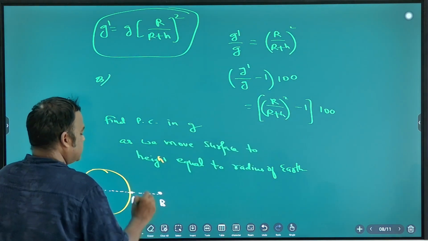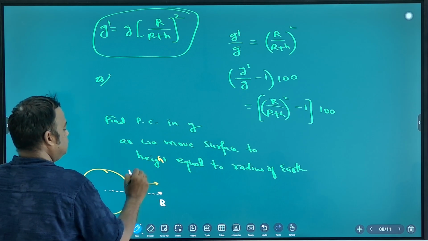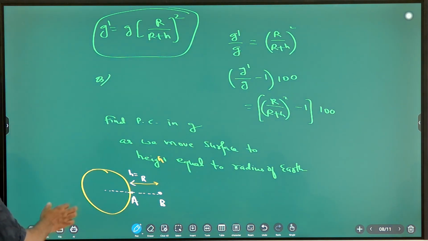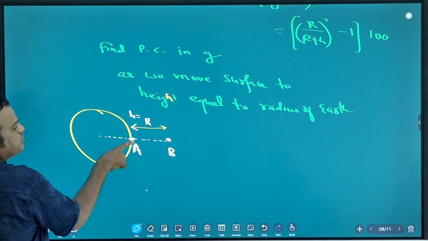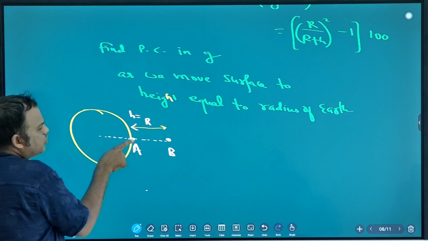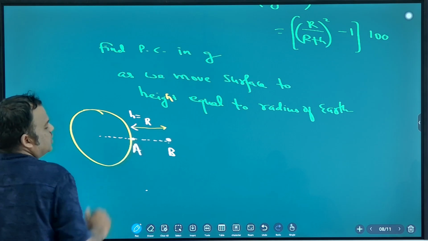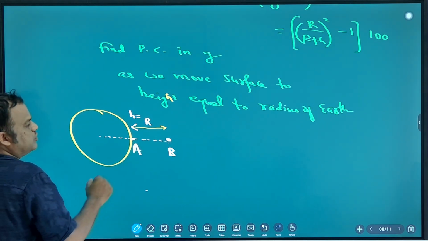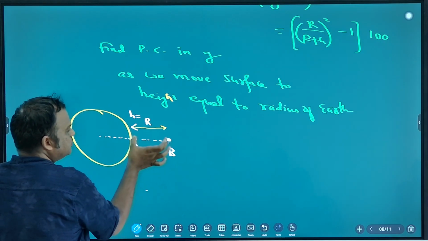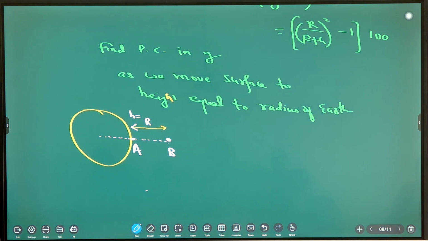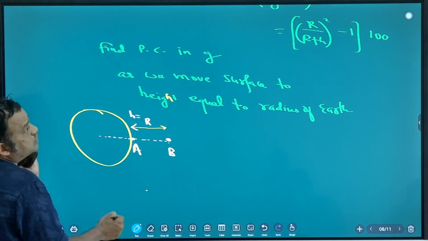So height is equal to the radius of Earth. This is the surface. Now you are going away from the surface. At what height are you? The height is R. So use the formula. You tell me the final answer. What is the percentage change?